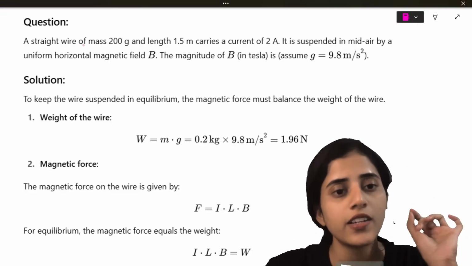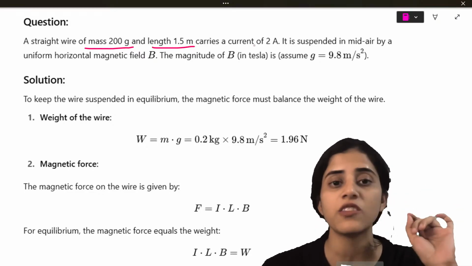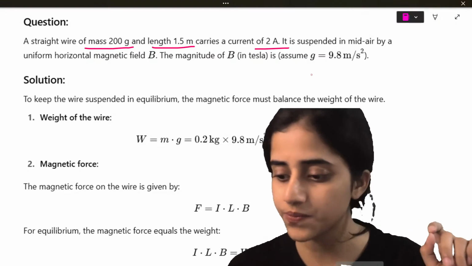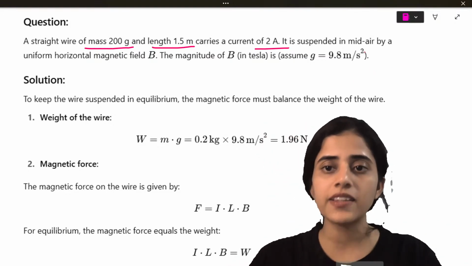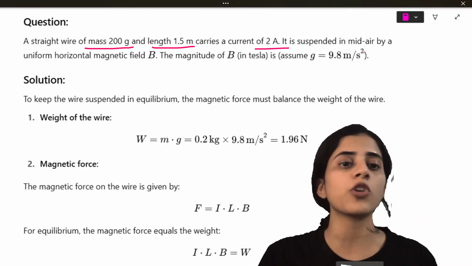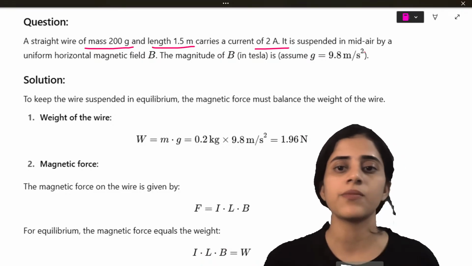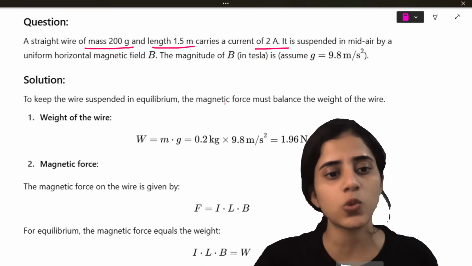A straight wire of mass 200 grams and length 1.5 meter carries a current of 2 amps. It is suspended in mid-air by a uniform horizontal magnetic field. The magnitude of B in Tesla is, assume g is equal to 9.8 meters per second square.